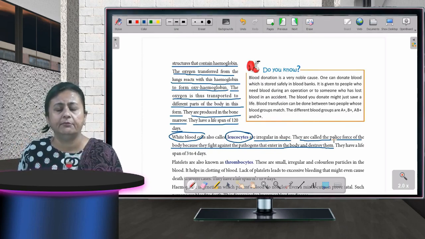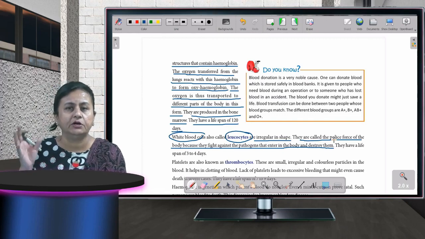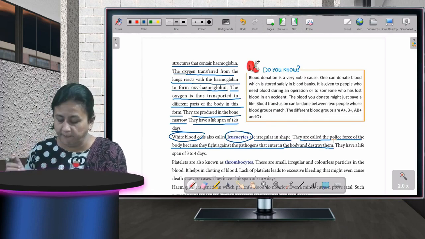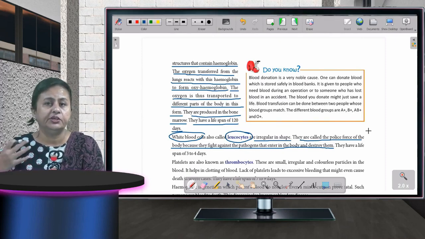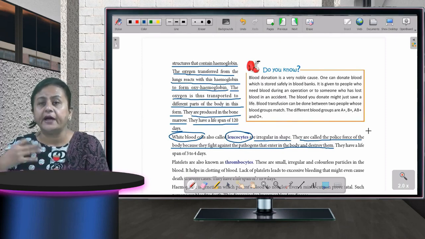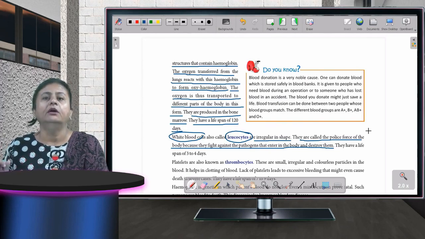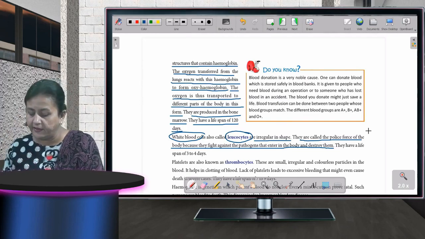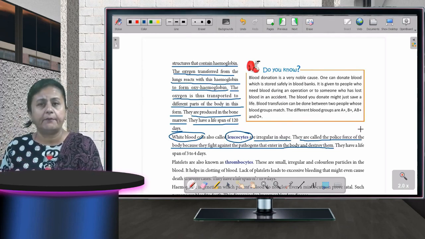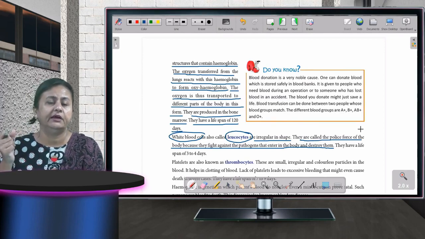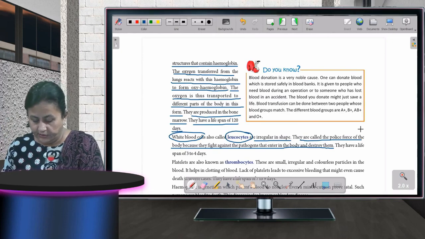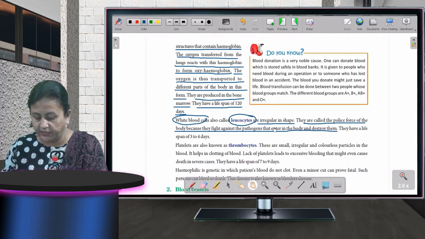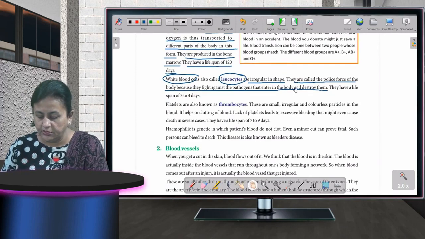These WBCs go over there because they have pathogens in them. They fight against the pathogens. The disease that comes into our body, they fight that. So WBCs are also known as the police force. Wherever there is any problem, they will just run over there. Then platelets. You can see on your screen also.